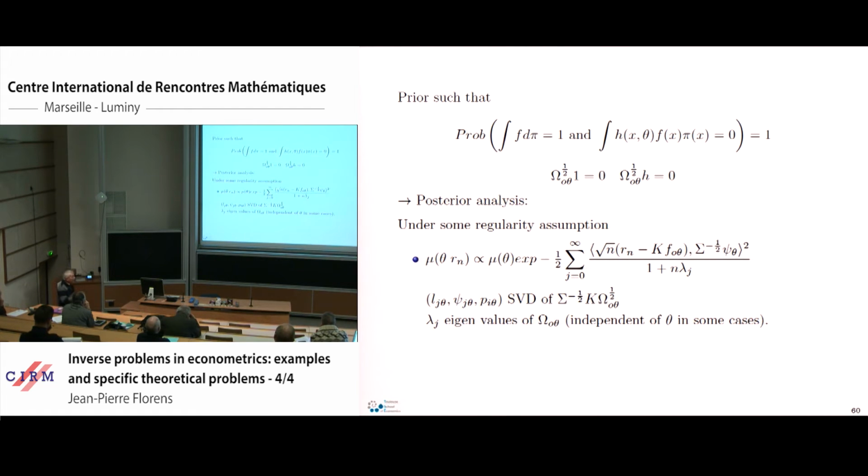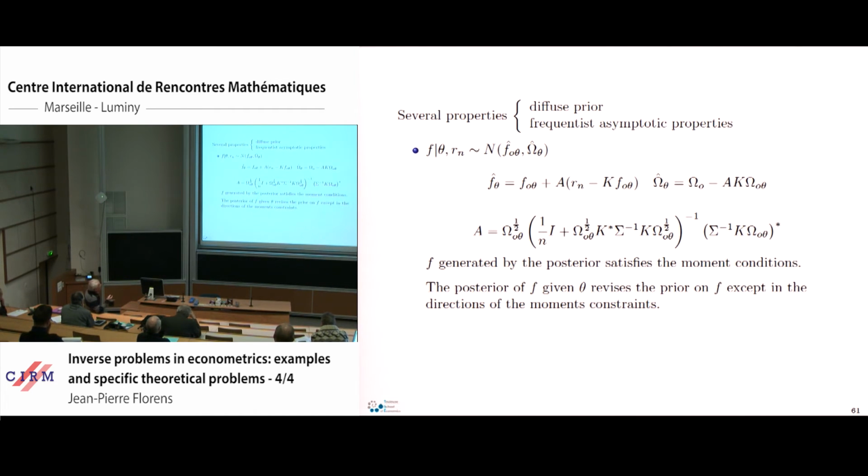They may depend on theta. If they depend on theta, the formula is more complicated. But we get this form here, which is not very difficult to treat, and we can do numerical analysis of this posterior distribution. And we have different interpretations of that.